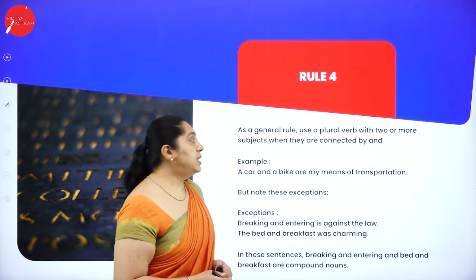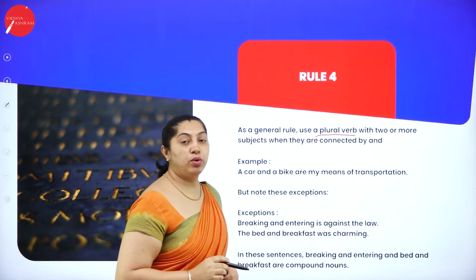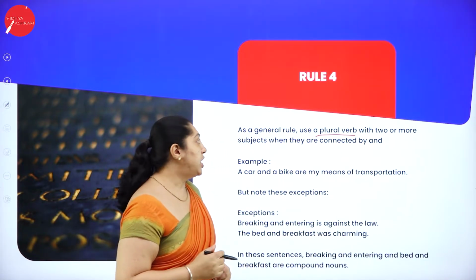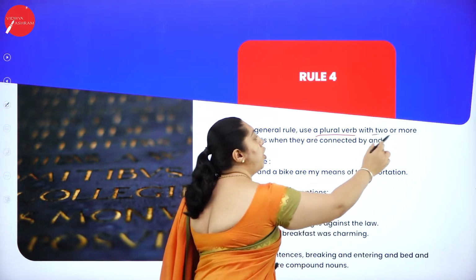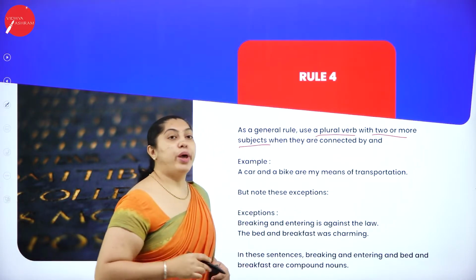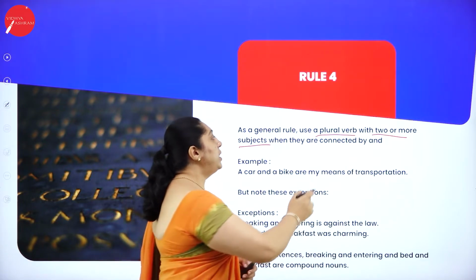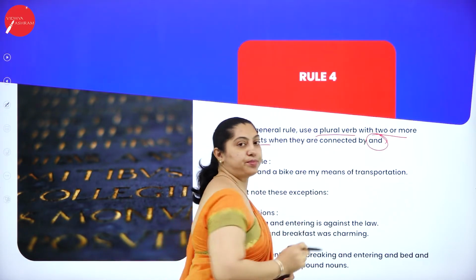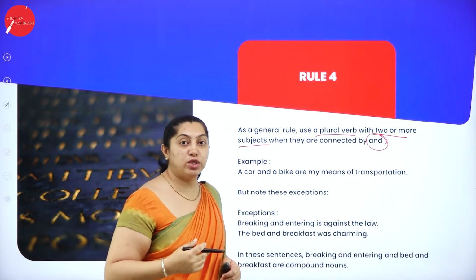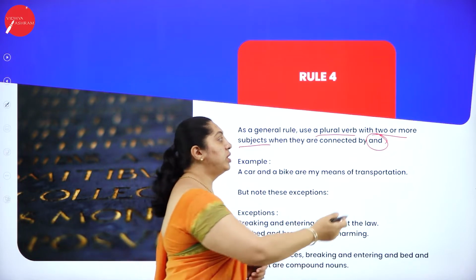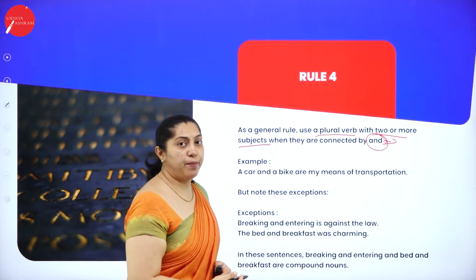What does it say? As a general rule, use a plural verb. What are you supposed to do? Rule 4 says use a plural verb with two or more subjects when they are connected by and. When there are two or more subjects connected with the word and, that is a conjunction. So we'll see the example here.